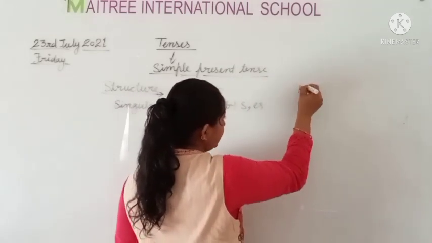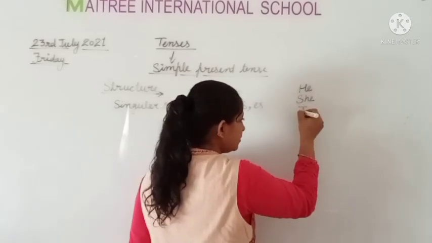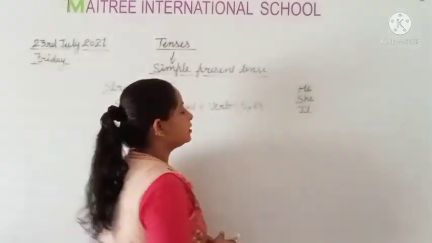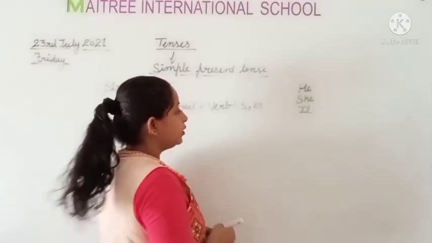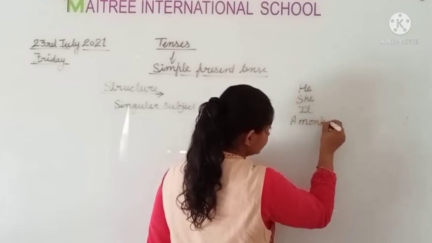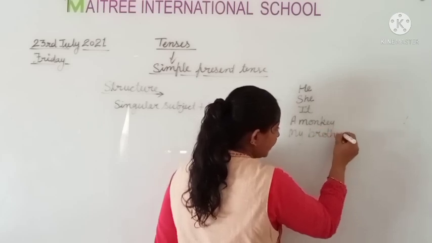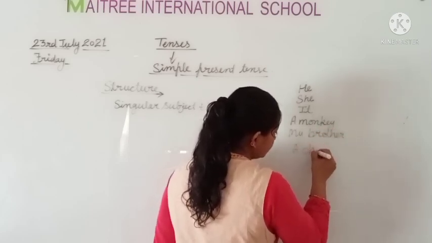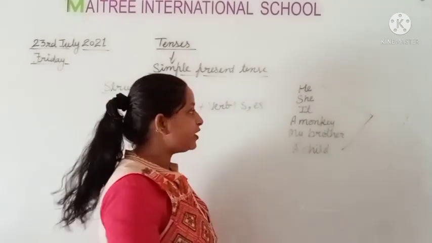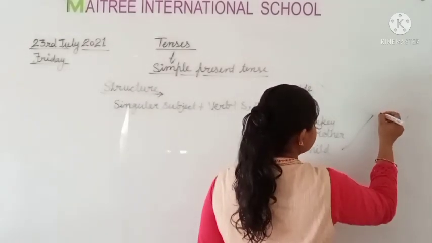If we have any singular pronoun like he, she, it, okay, or any singular subject like a girl, my mother, okay, or a monkey, my brother, a child, okay, then we use verb with s or es.